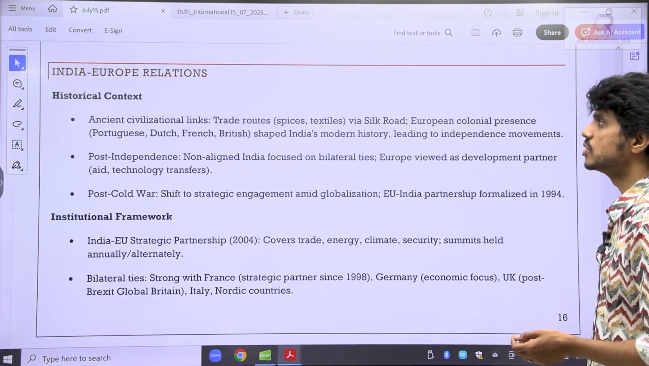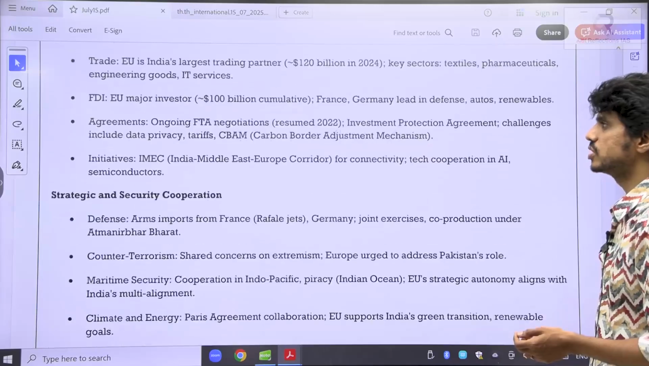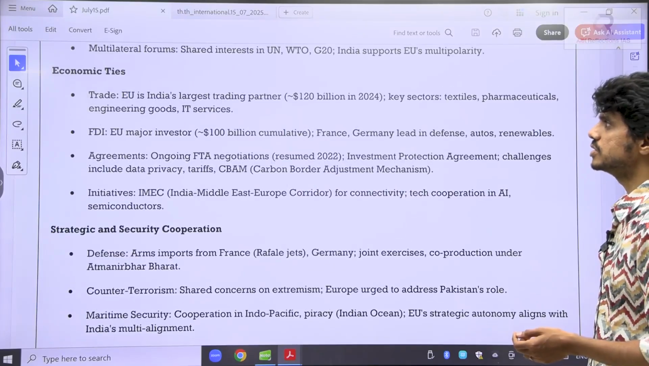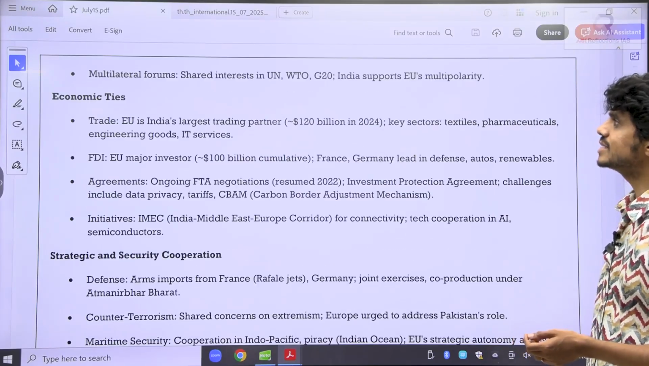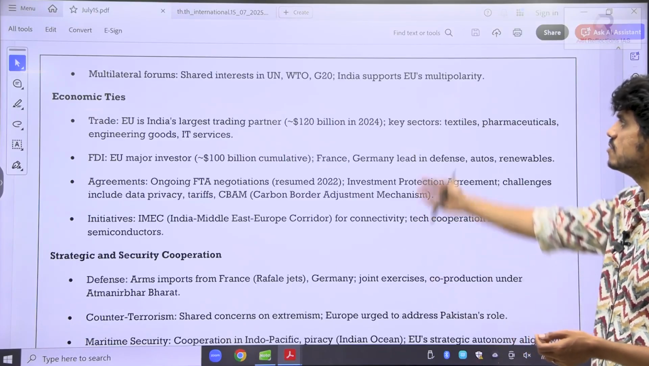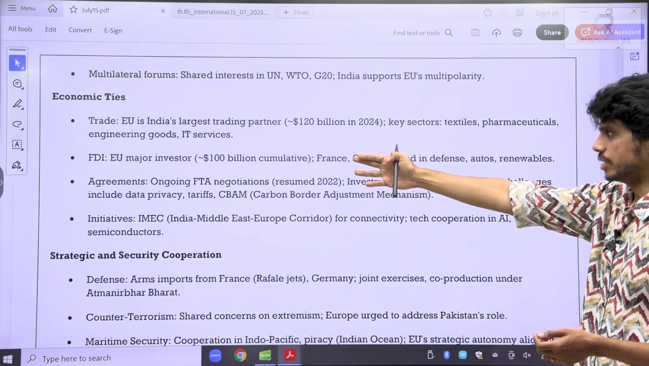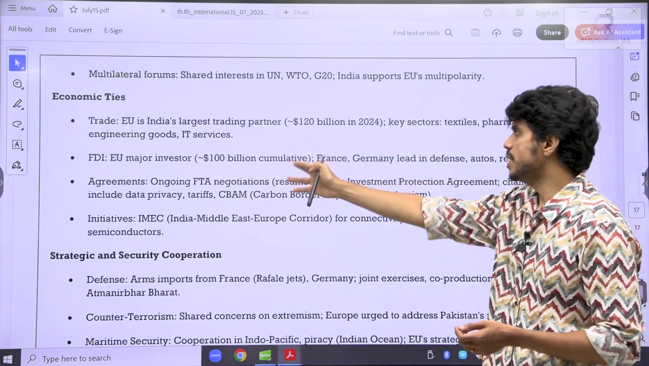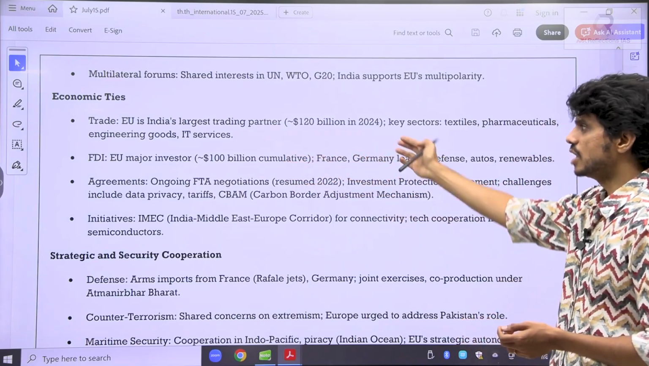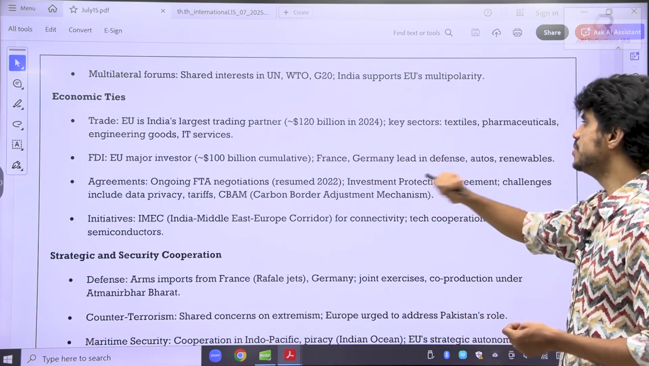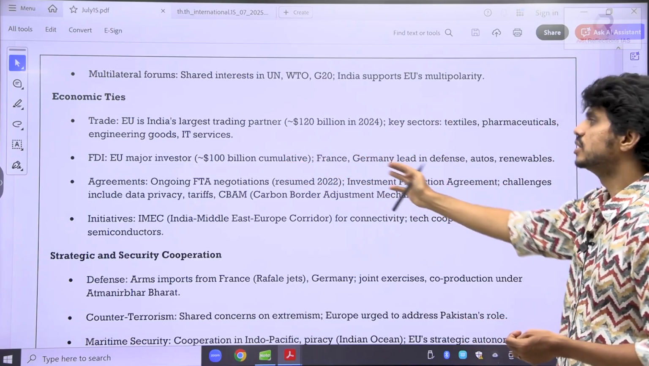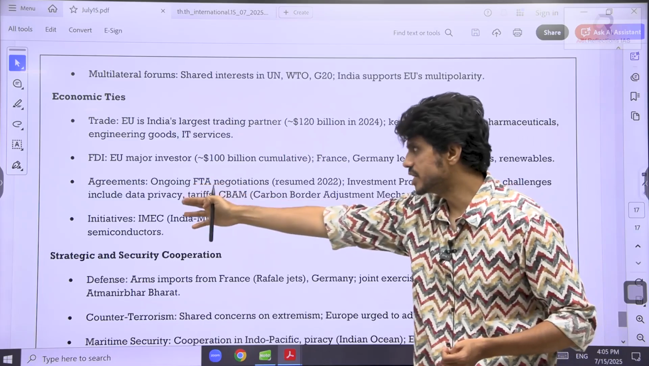India-Europe relationships. What is the institutional context? So what kind of economic ties are there? See here, economic ties. The EU is India's largest trading partner. Nearly $120 billion of trade we are doing with them. In terms of FDI also, we have seen major investments from France and Germany, and we also have various agreements with them. Investment protection agreement. There are challenges related to measures like data privacy, CBAM.